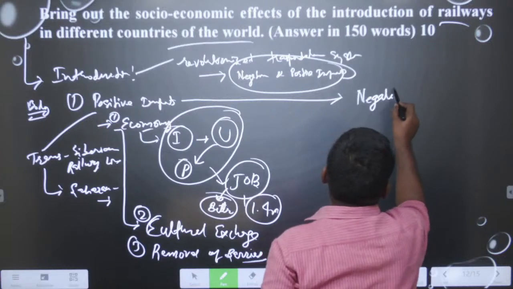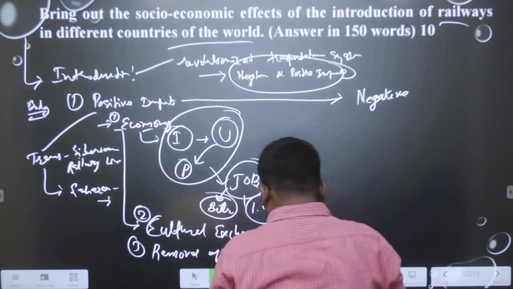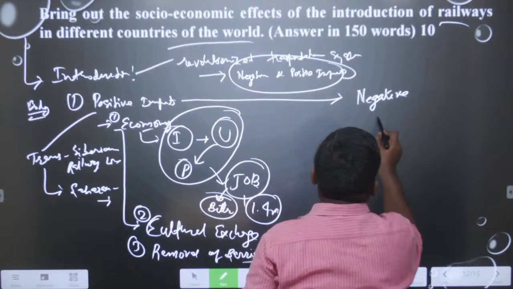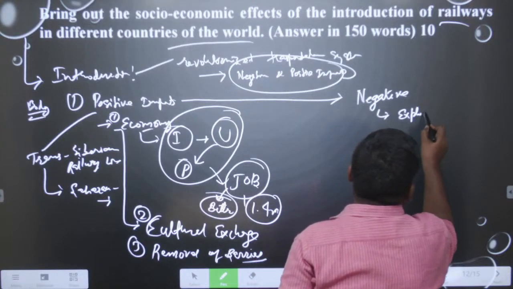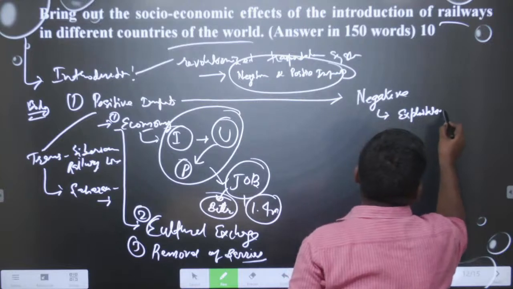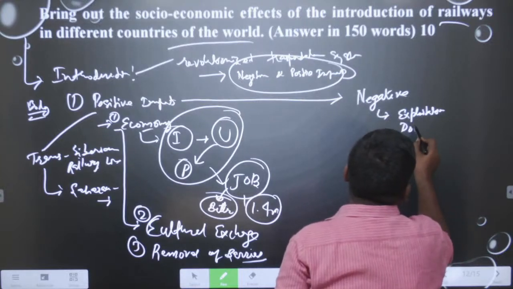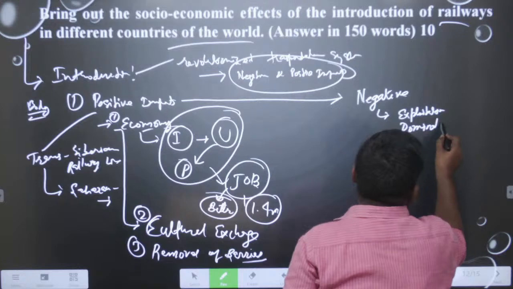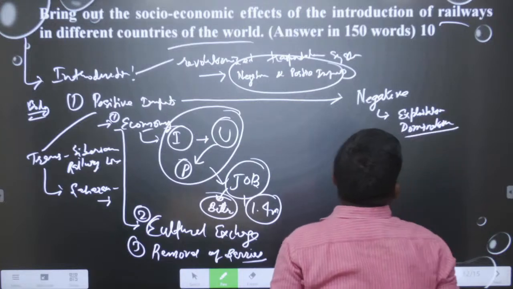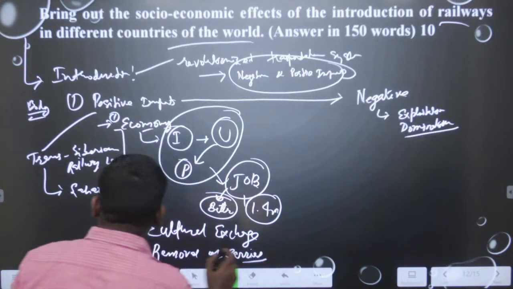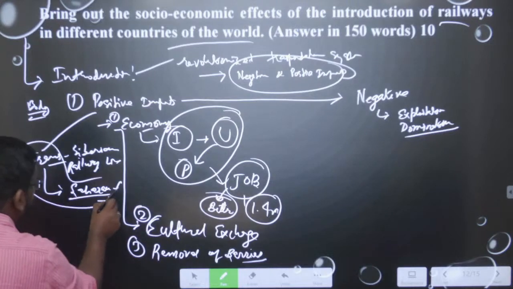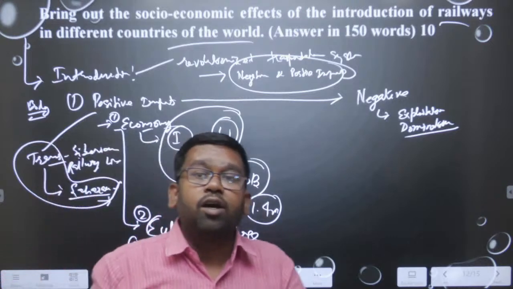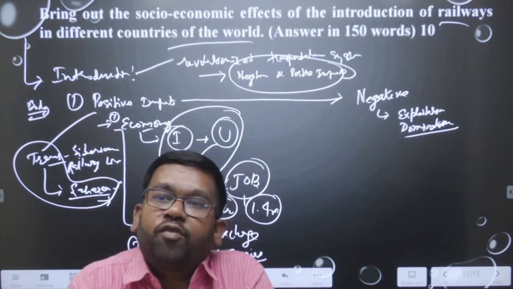In the negative aspect, it was a tool of exploitation. Exploitation was happening. It was colonial domination, like the Britishers had, especially if you talk about the trans-Saharan lines. These were made in Africa to transport minerals from Africa to Europe.